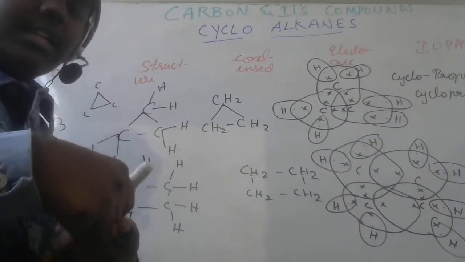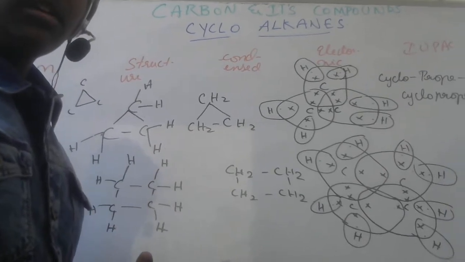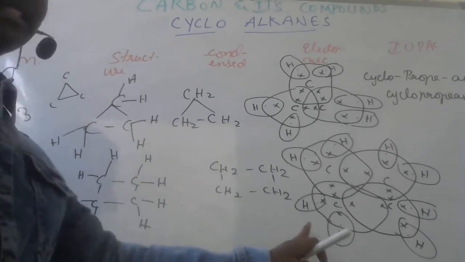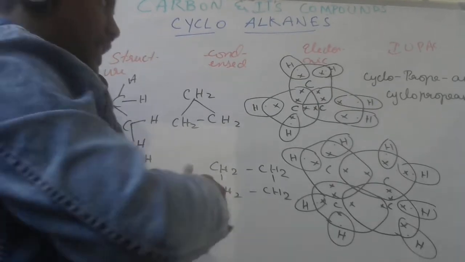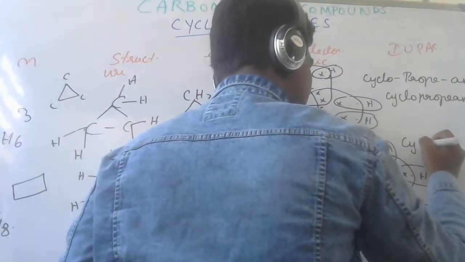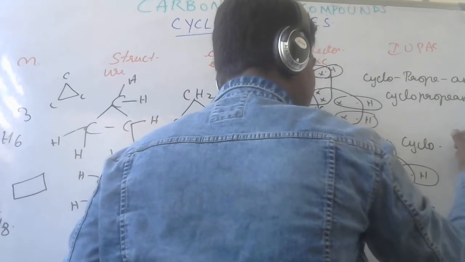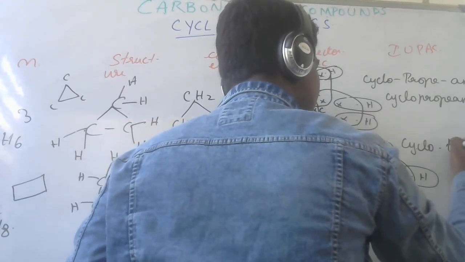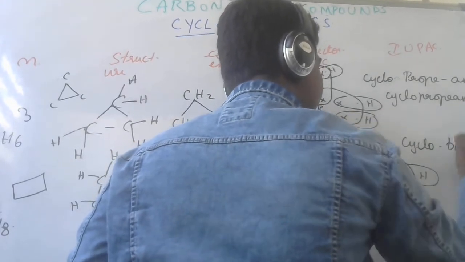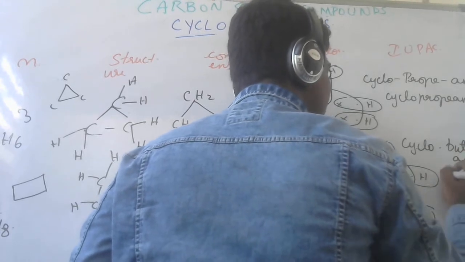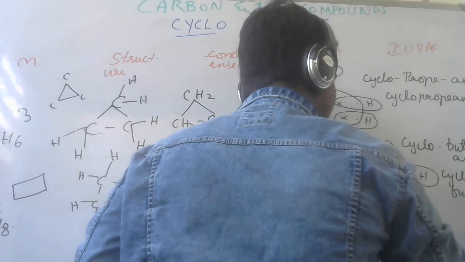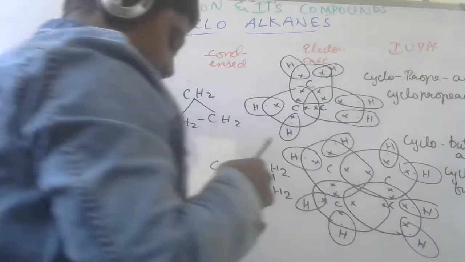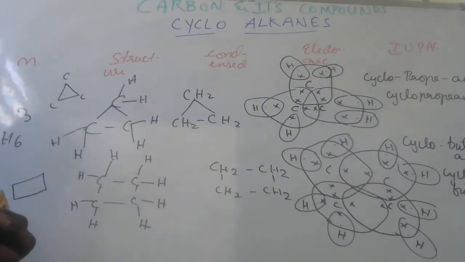I know it's clumsy here on my board, but this is the electron dot structure for N equals 4. And the name: the prefix would be the same, cyclo. Then the word root for 4 is but, and the suffix would be ane again. So the compound name would be cyclobutane. This is the name of the compound.